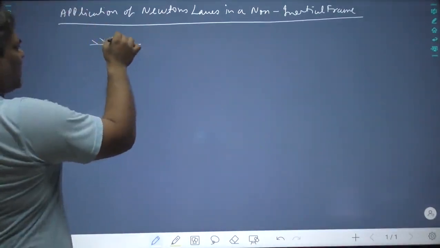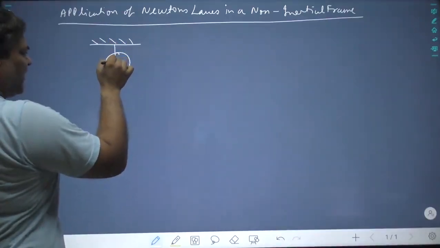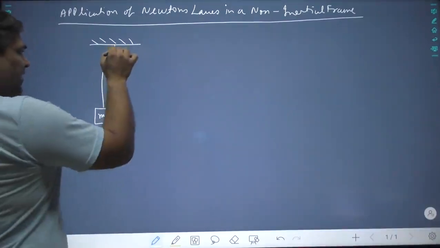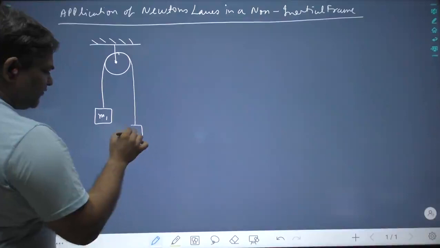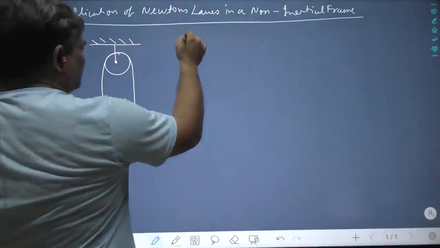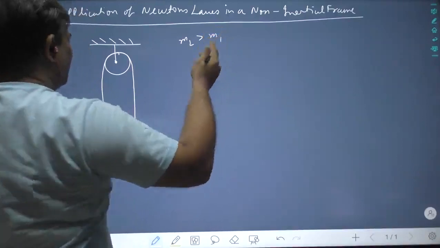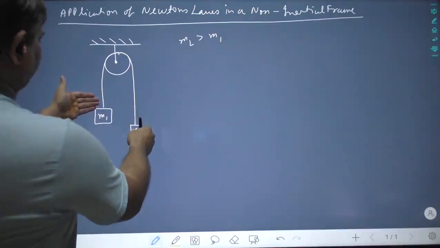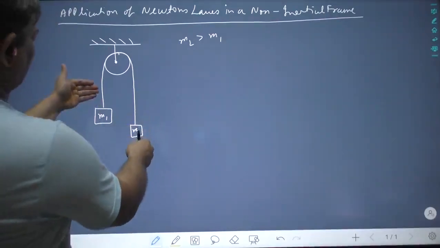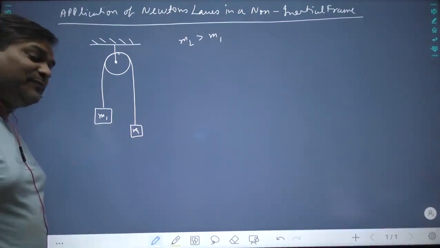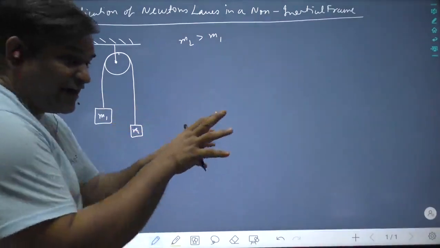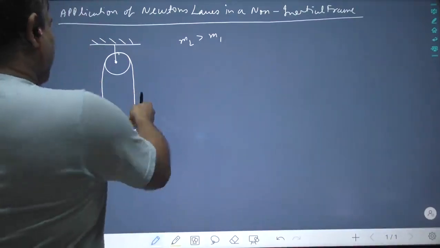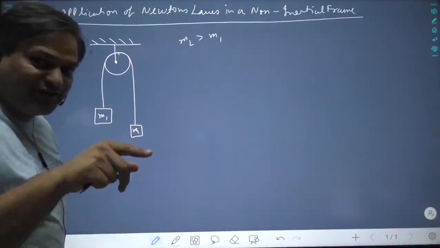Let's again come to our Atwood machine. Here we have some mass M1, and here we have one more mass M2. If M2 is greater than M1, it is easy to see that if I leave them, this will go down and this will go up. Am I right? Say yes. Yes, sir. Okay, and definitely they are not going to move with constant velocity. They will have acceleration, and that acceleration we have already found out. Say yes.